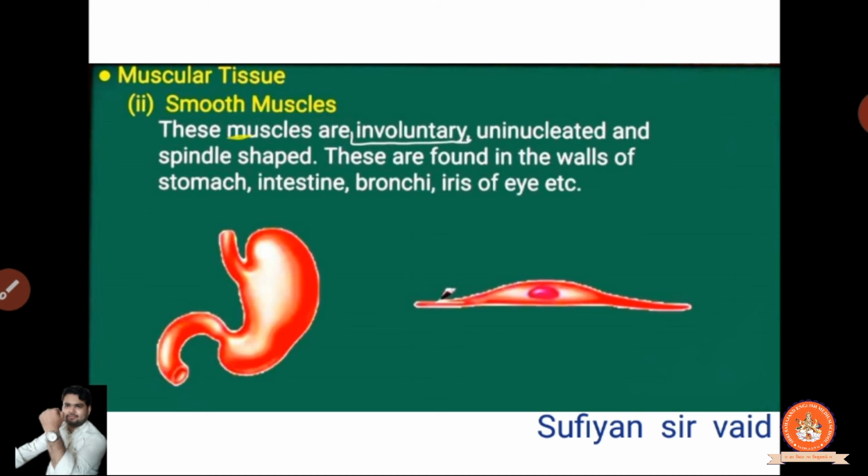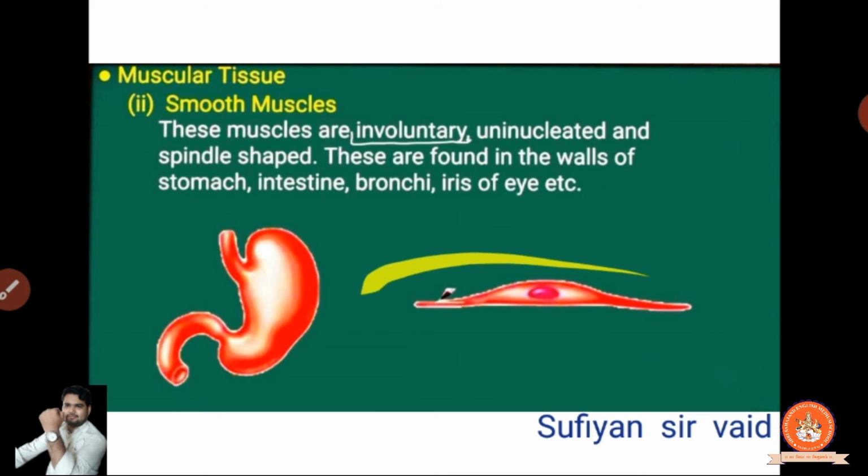These muscles are involuntary. Involuntary means what? We don't have the power to control this type of muscle. It happens on its own, so let it happen. And uninucleate means they have only one nucleus. They are spindle shaped. Spindle means both ends are sharp.